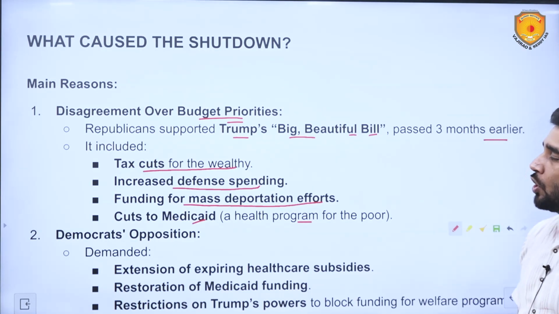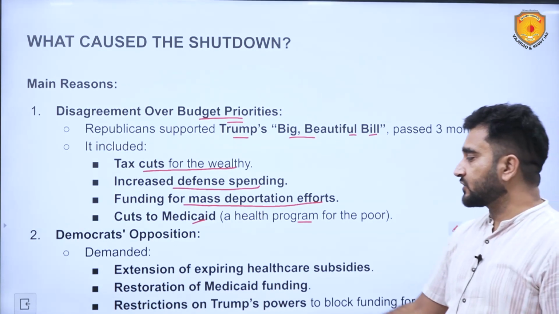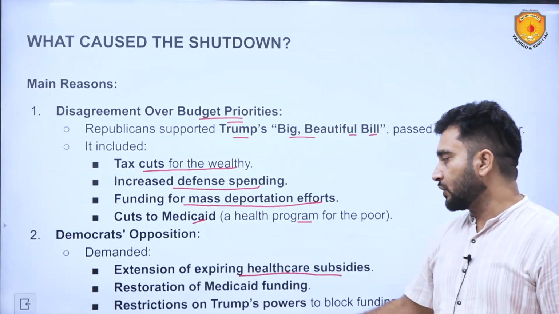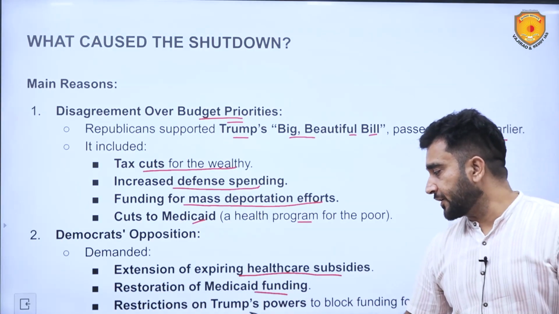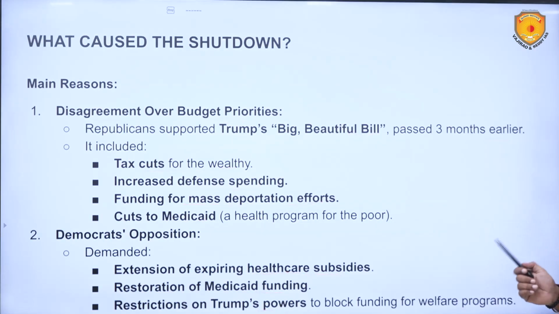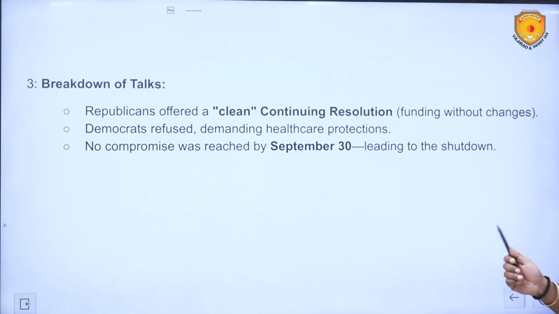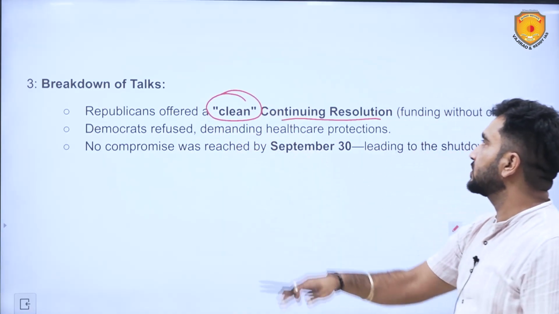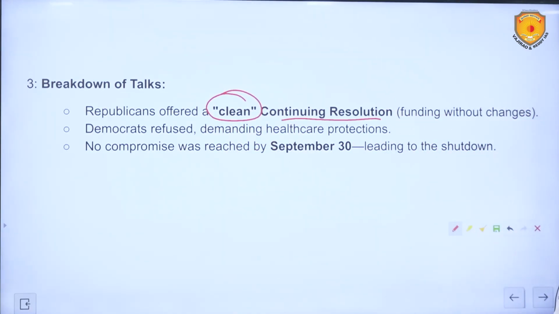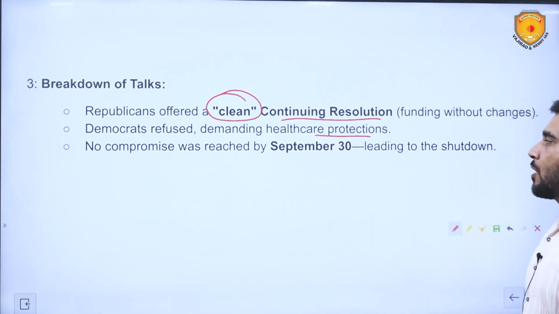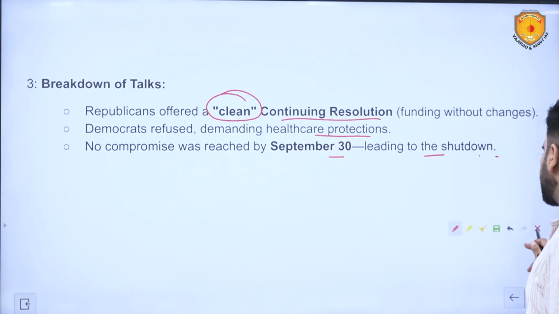Democrats, the opposition, demanded extension of expiring healthcare subsidies. They wanted to extend this, restoration of Medicaid funding, and restriction on Trump's powers to block funding for welfare programs. Donald Trump should not be blocking funding for welfare programs, ensuring the welfare of the people. Breakdown of talks: Republicans offered a clean continuing resolution. Donald Trump belongs to this grouping. Funding without changes. Democrats refused, demanding healthcare protections. No compromise was reached by September 30, leading to the shutdown.